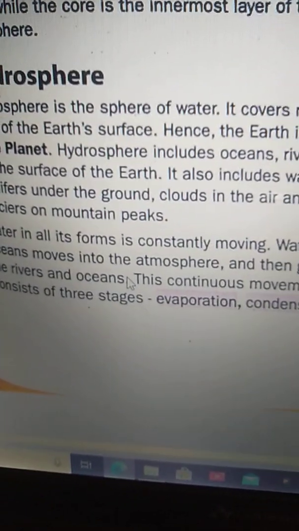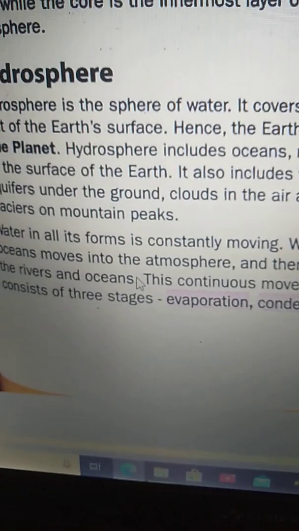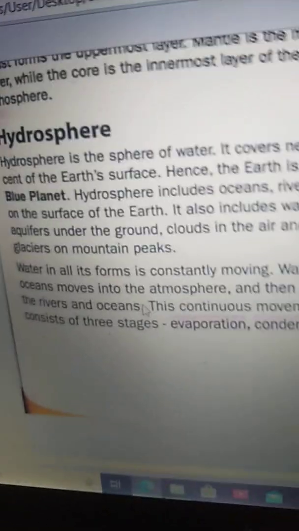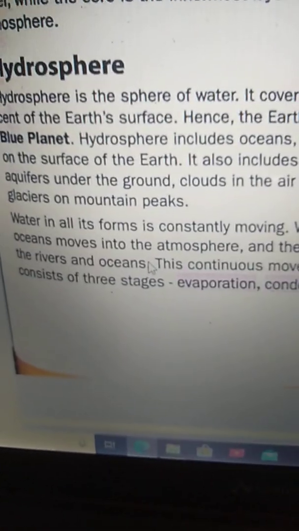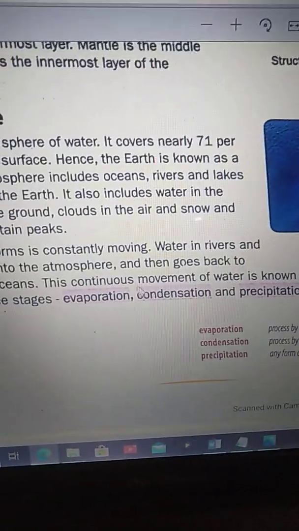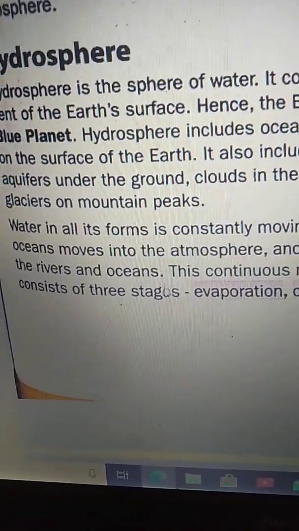We know that when the water gets heated, in the form of vapor it goes upwards and forms the clouds, and with the movement of the clouds we have rainfall, and again that rain comes back to the rivers and oceans. This continuous movement of water is known as the water cycle.